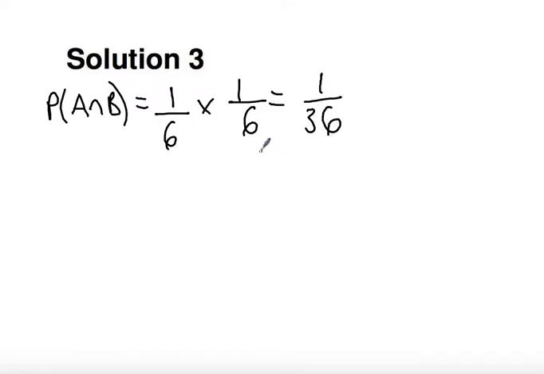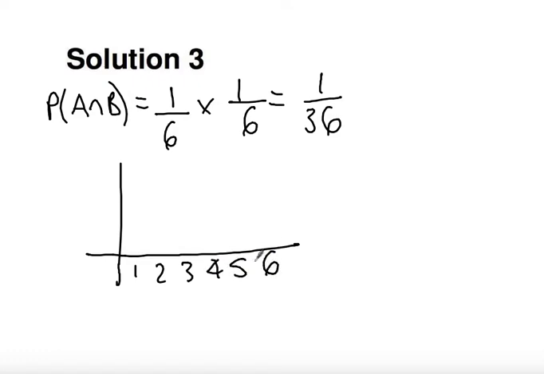If you go back to our first lesson on GCSE Essential Knowledge, we found this answer by doing a sample space diagram, writing out something like this. And so by doing a sample space diagram and filling in all these entries, we would have found that there were 36 entries, because there's 6 rows of 6 entries, and only one of them, the top one here, gives you a 6, 6, so 1 out of 36. So this law ties in with stuff we've already seen.